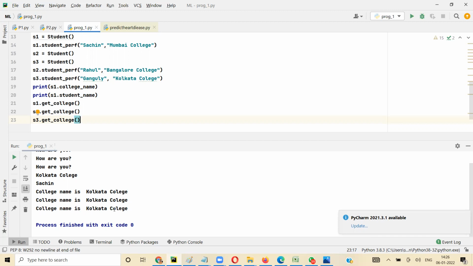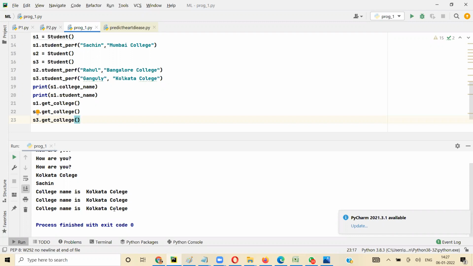Now if you look at animal and dog, animal will be the parent class of dog. So there will be some properties which are there for the animal, right? And when you create a dog, automatically it will inherit some properties from the parent.